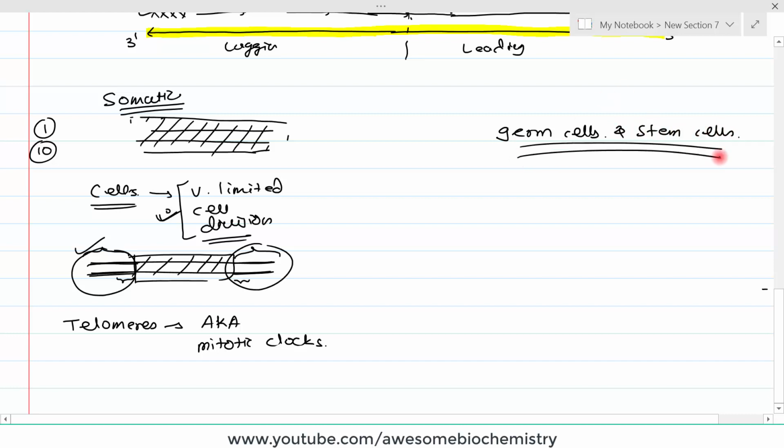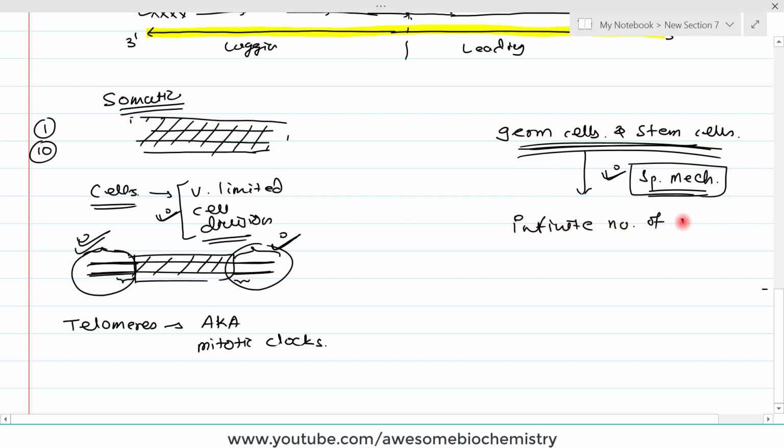Germ cells and stem cells have a certain specific mechanism by which they do not face this problem. This telomere shortening is not faced by germ cells and stem cells because of this special mechanism, and so they can undergo an infinite number of cell divisions.